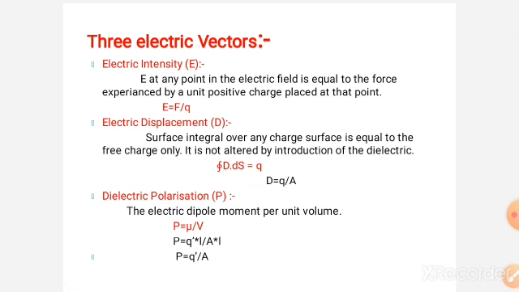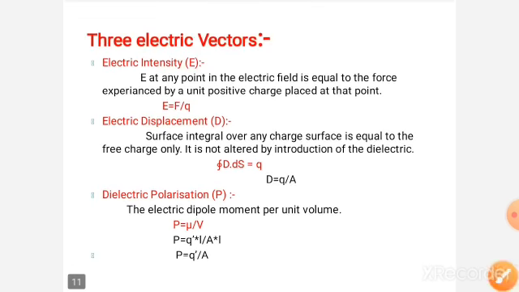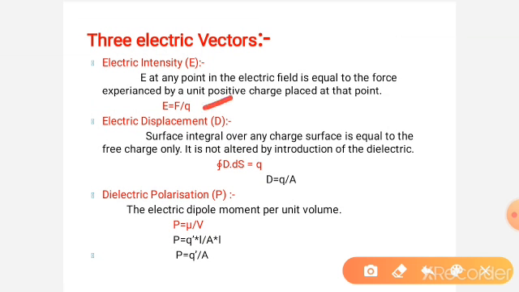Next, three vectors and the relation we have to study now. So what is meant by electric field intensity? Electric field intensity is the force per unit charge. Electric displacement D: the surface integral over any closed surface is equal to the free charges only. Integral D dot ds is equal to Q, that is D is equal to Q by A. It is only connected to the free charges only.